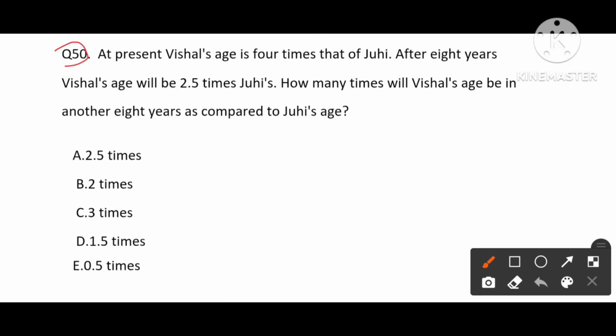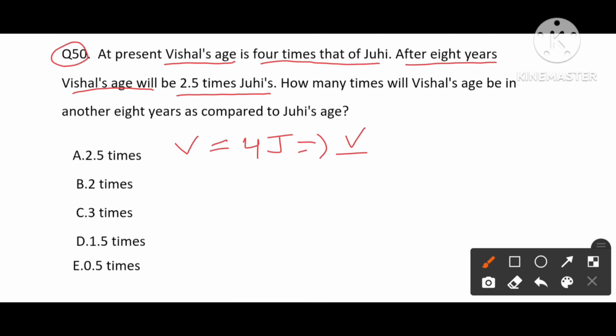Now we are going to see question number 50. At present, Vishal's age is 4 times that of Juhi. How we represent it is, Vishal is 4 times that of Juhi. After 8 years, Vishal's age will be 2.5 times that of Juhi. So here the ratio we have is V by J in the ratio of 4 by 1. It says that after 8 years, their age will be 2.5 times.